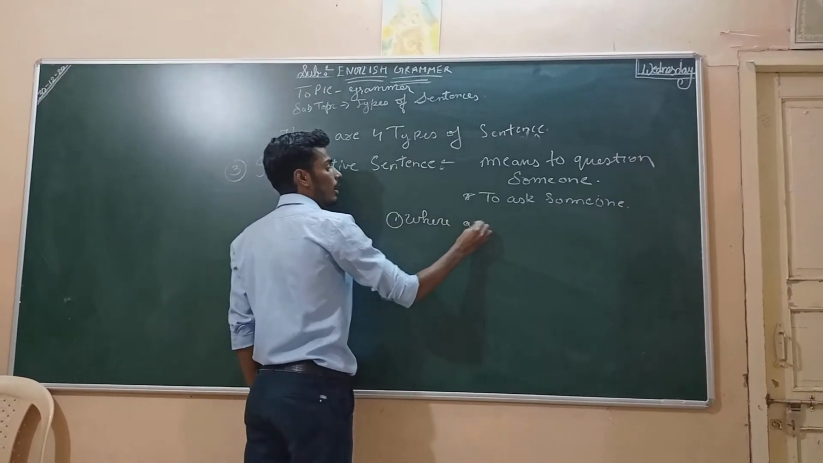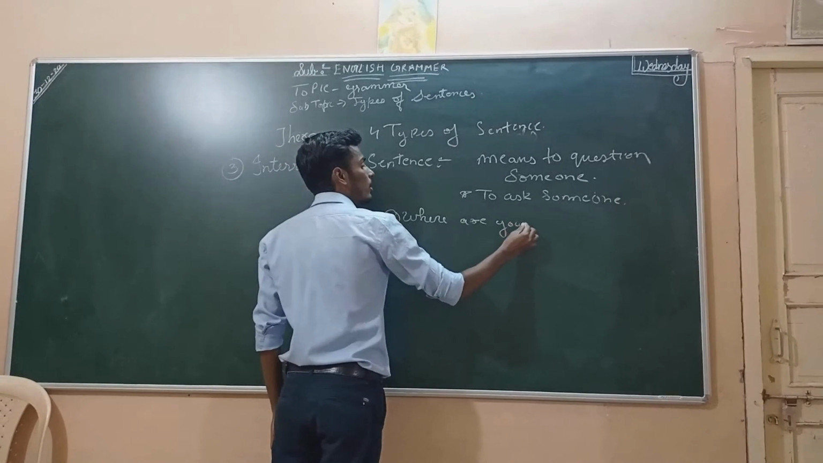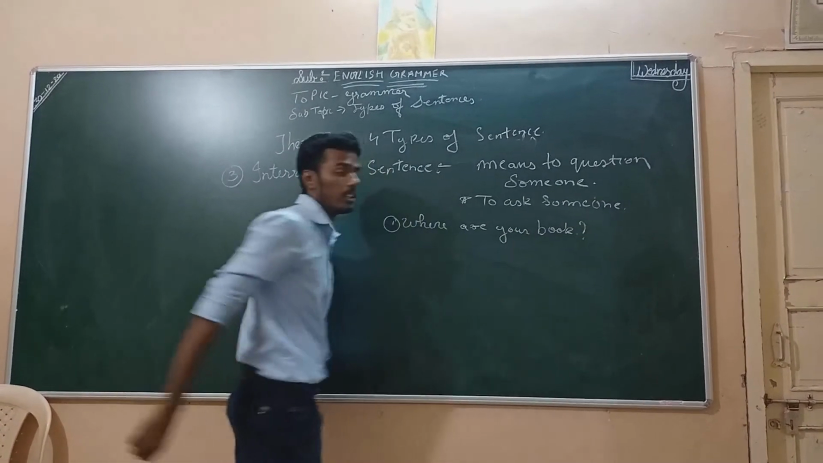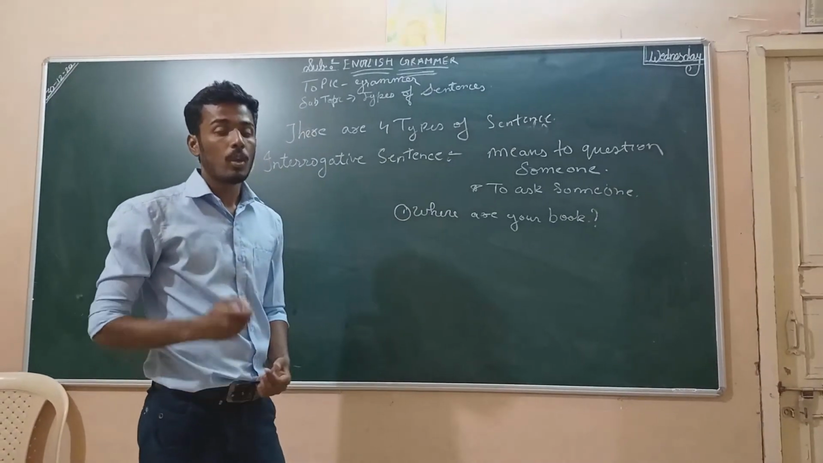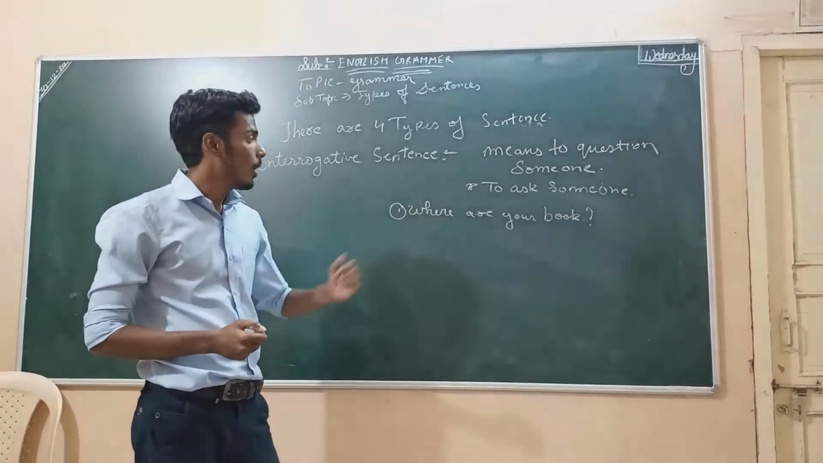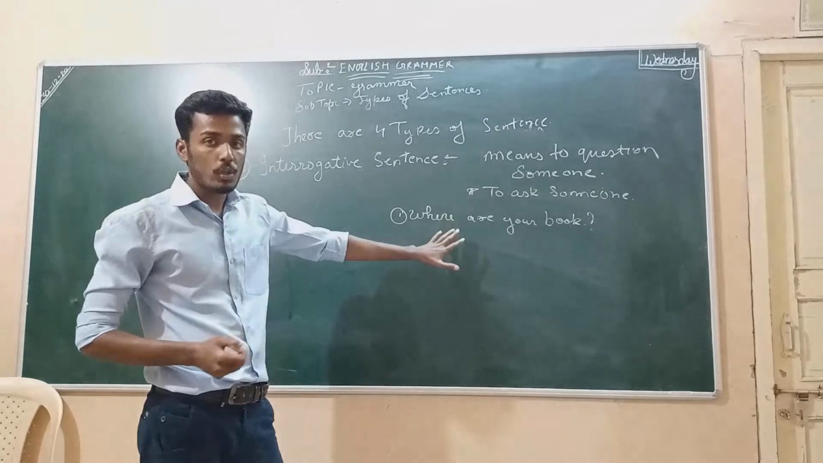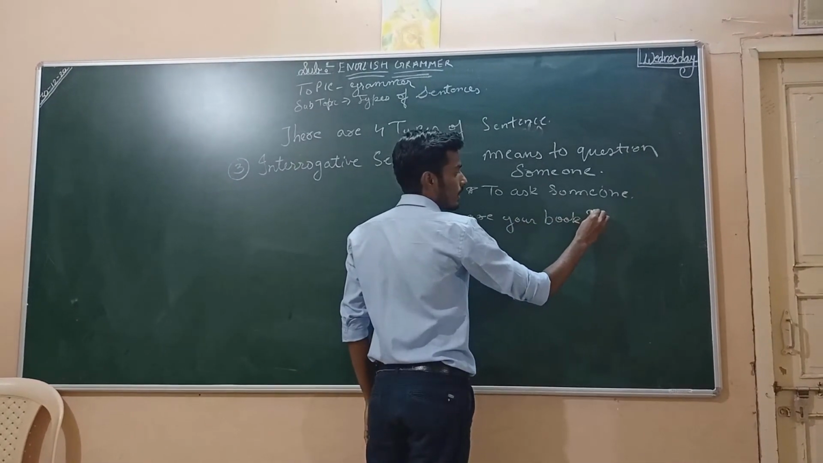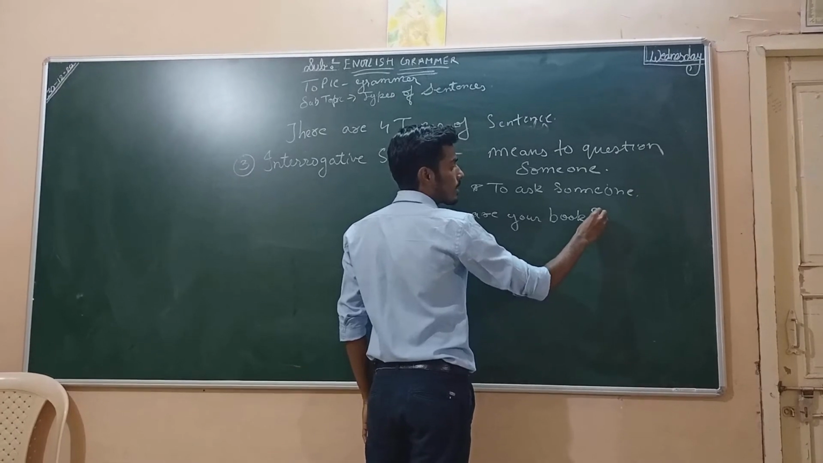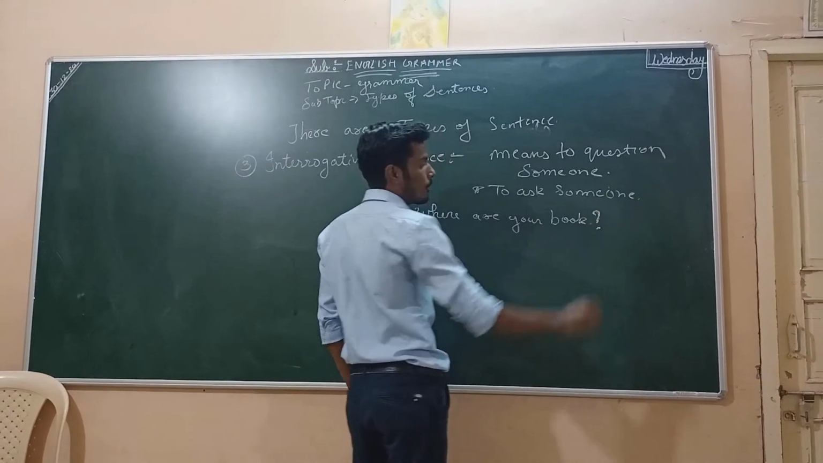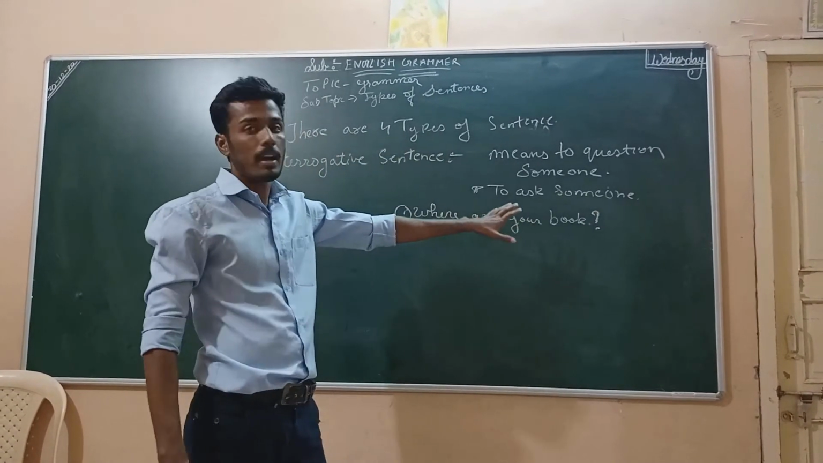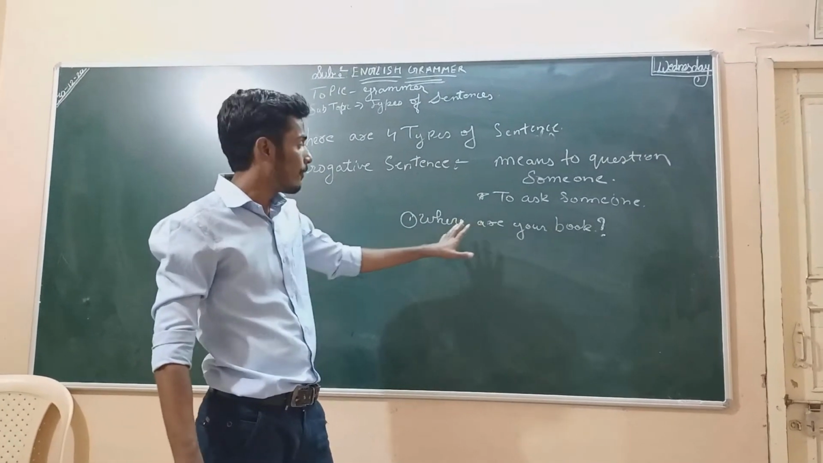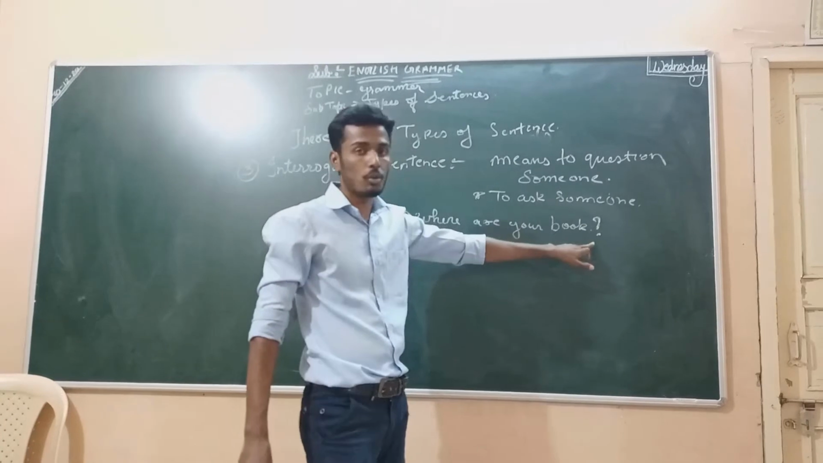Where are your books? Right? The teacher or your parents ask you, where are your books? Your friends ask you, where are your books? So these are questions, and it is very compulsory to put a question mark after an interrogative sentence. If you won't put a question mark here, your marks will be cut, right? So this is necessary. These are the rules for interrogative sentence. After writing the sentence, you have to put question mark.